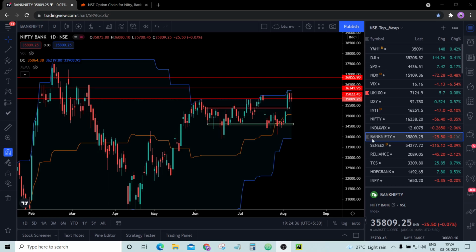Hello all. A very popular strategy these days on social media for Bank Nifty is the 920 straddle strategy. Basically, in that strategy, we find the current at the money price of Bank Nifty, which is currently trading at 35,800, and then we sell two options, the call and put options, which are at the money.